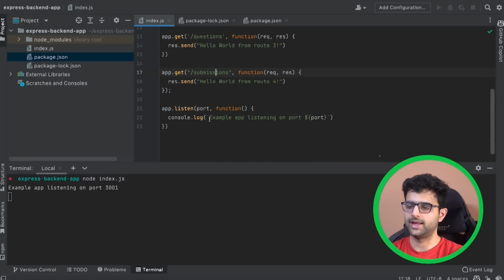Cool. So I am leaving this here. I think this has become a very long video already. So what we'll do now, I will leave a few things here as an assignment. The first thing you have to do is add an object store here. What is an object store?